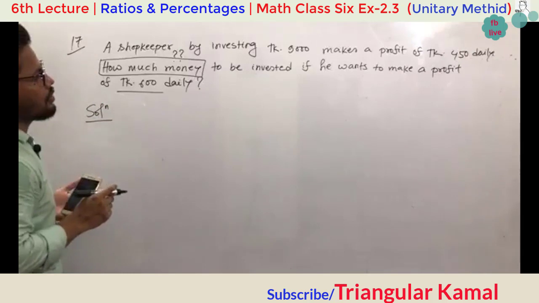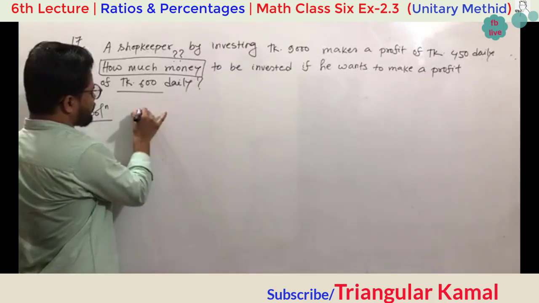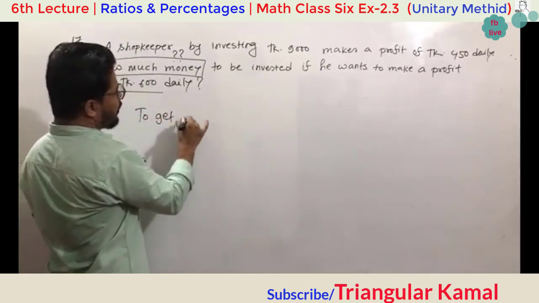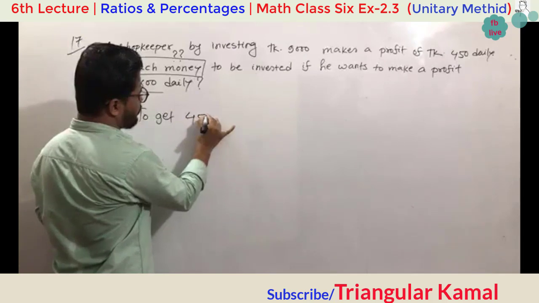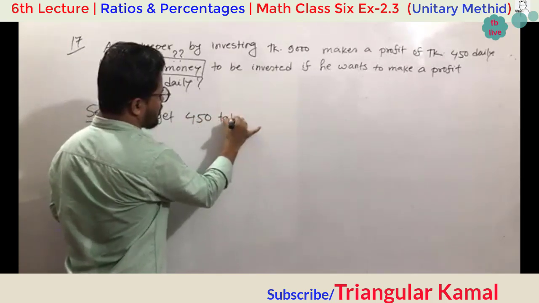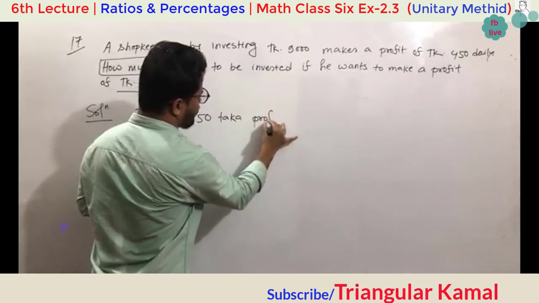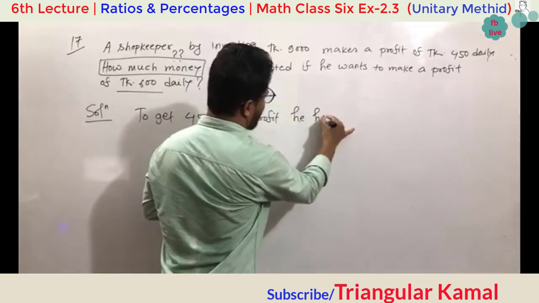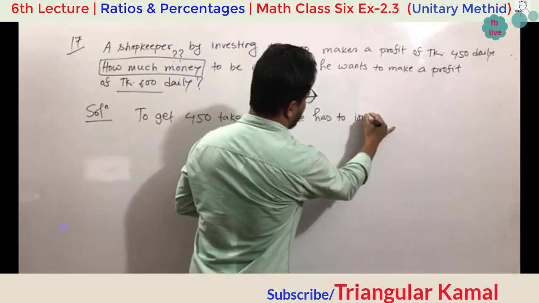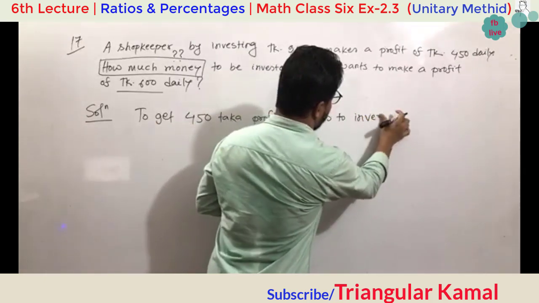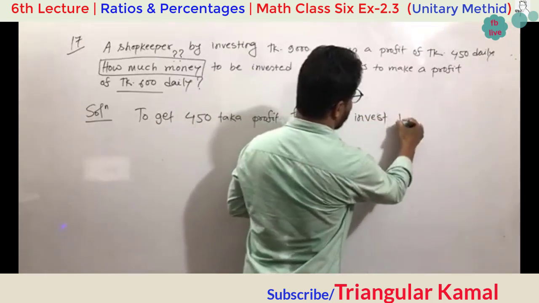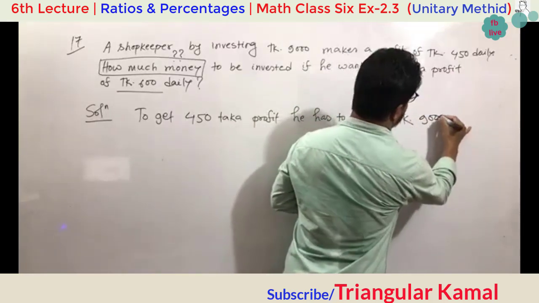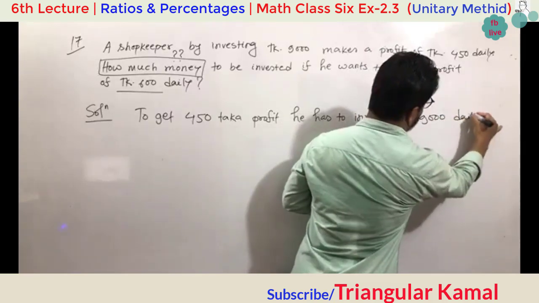Solution: to get 450 taka profit, he has to invest taka 9,000 daily.